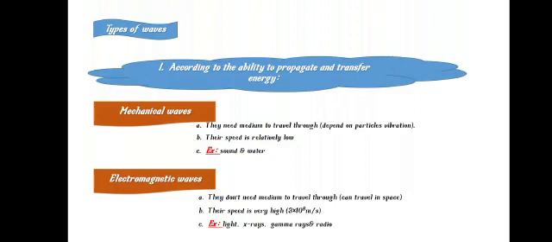The second type is called electromagnetic waves. They do not need a medium to travel through, which means they can travel through space or they can travel through a medium. Their speed is very high. It's 3 times 10 to the power 8 meters per second, which means 300 million meters per second. Like light waves, X-rays, gamma rays, and radio waves.